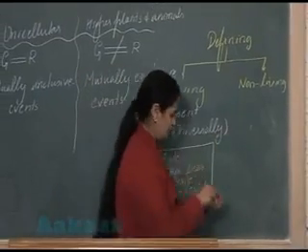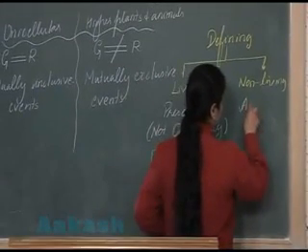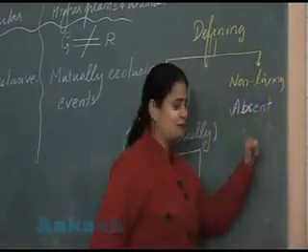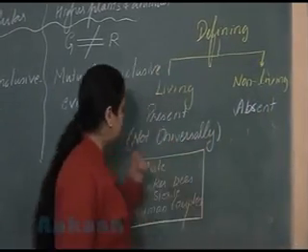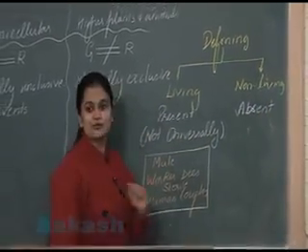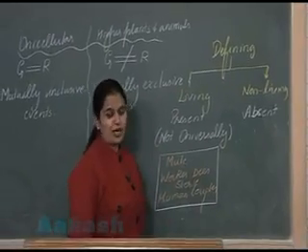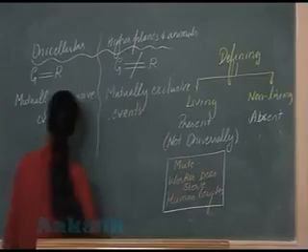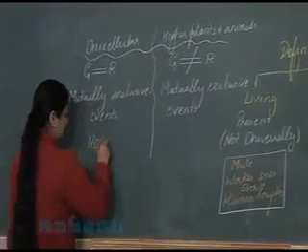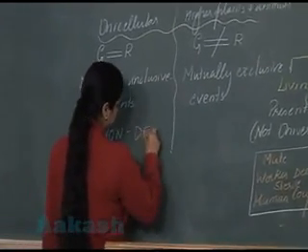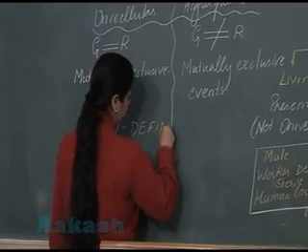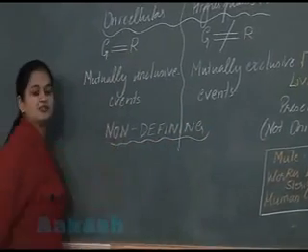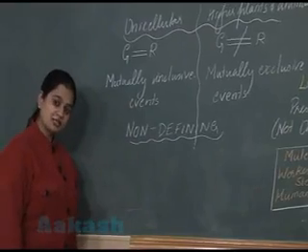In the non-living objects, reproduction is totally absent. So it fulfills this criteria, but this criteria is not universally present. That's why you are going to call it a non-defining feature. So got this?